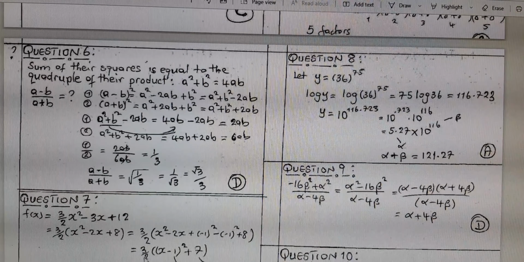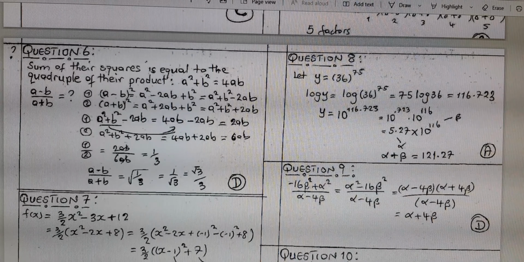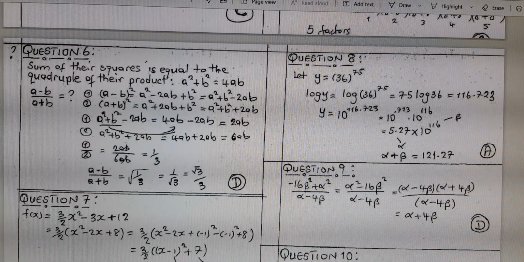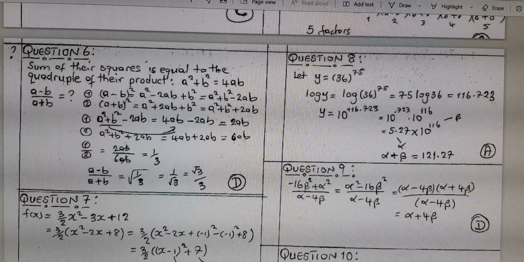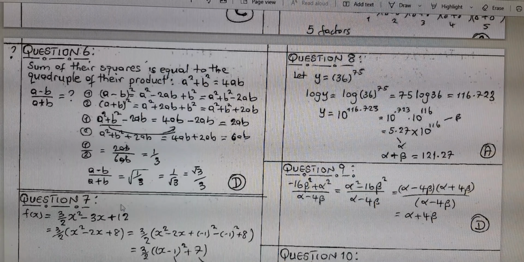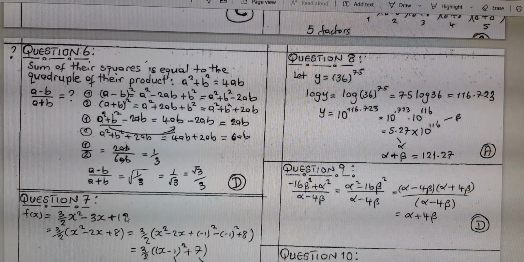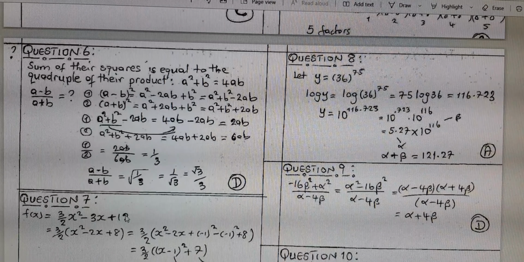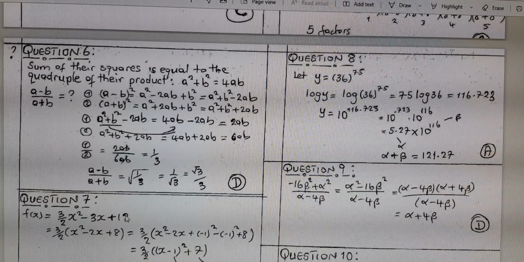So for question number 7, that was also beautiful, and that was the only question that was new as far as this was concerned. You were asked to express this in the form a into x minus alpha squared plus beta. To do that, you just need to try to complete the square. Completing the square is one of the most popular techniques in solving quadratic equations. It is the key that is used also to derive the general quadratic equation formula. So it's something that you also really have to master.